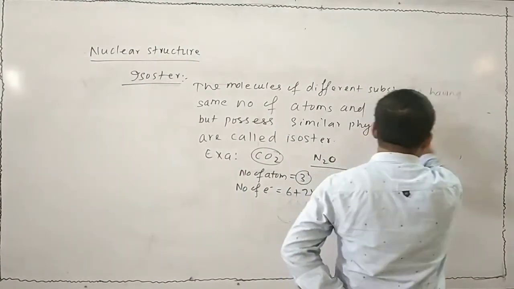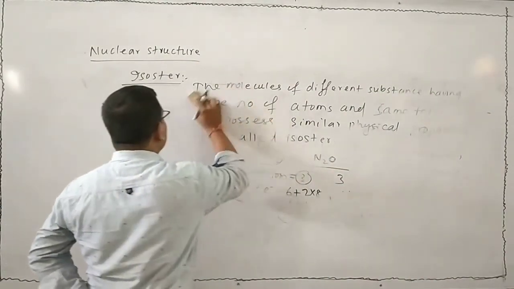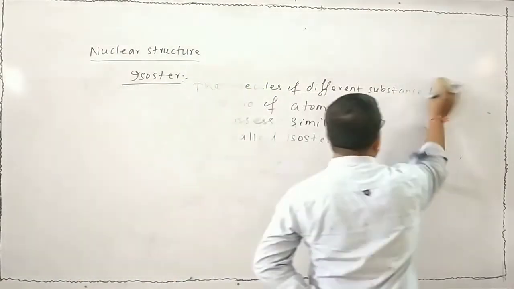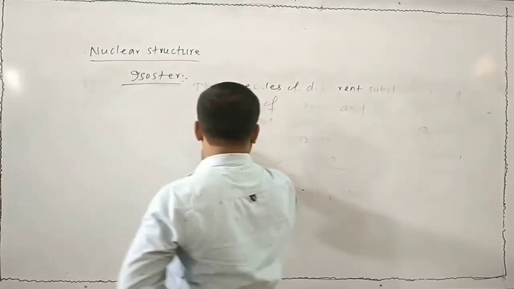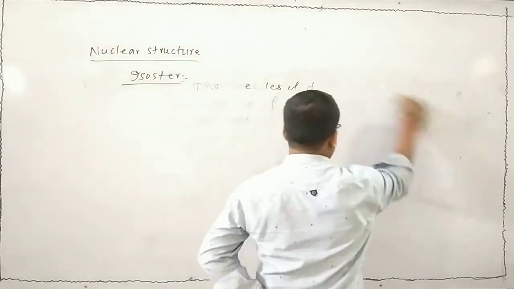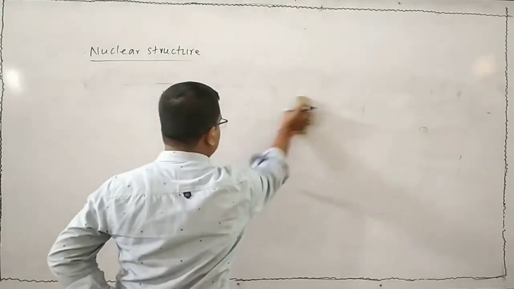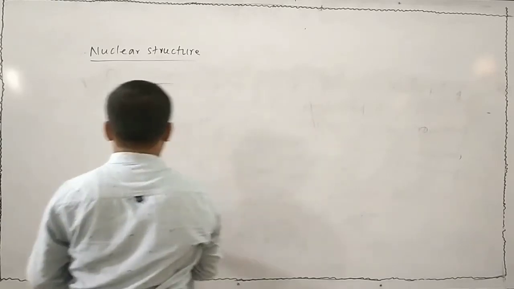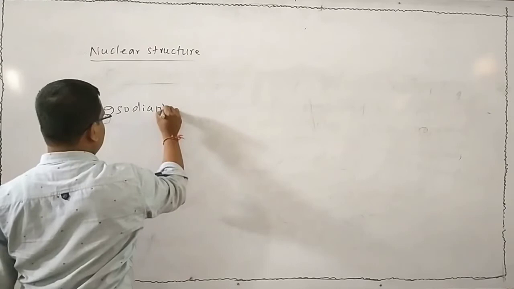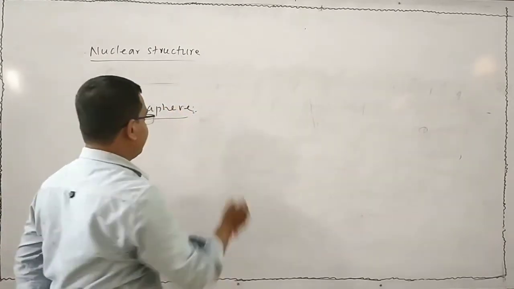Now I will discuss another term, that is isodiapher. Next is isodiapher. What is it? Isodiapher.